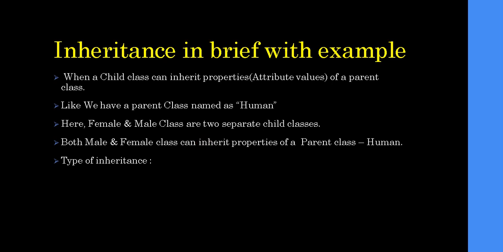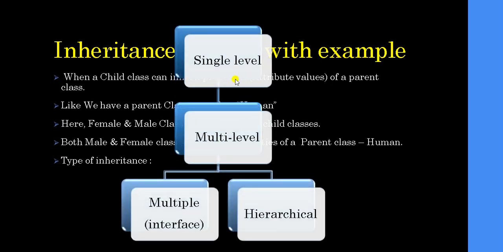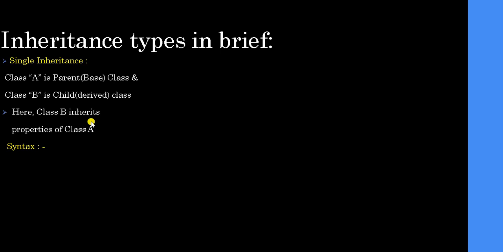So let's see what are the types of inheritance. We have single level, multi-level, multiple, hierarchical. So we have to remember 4 inheritance types: single, multiple, multi-level and hierarchical. C# language doesn't support multiple inheritance. In that place it uses interface. So let's see in detail every type of inheritance. So here, inheritance types in brief.